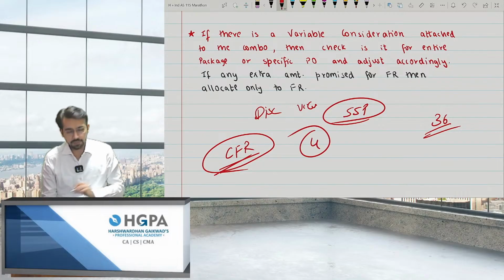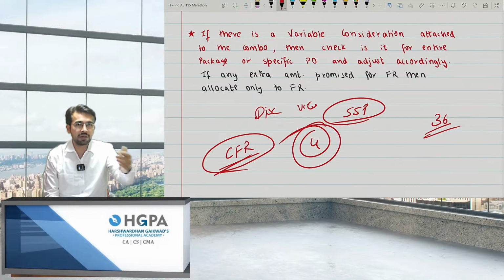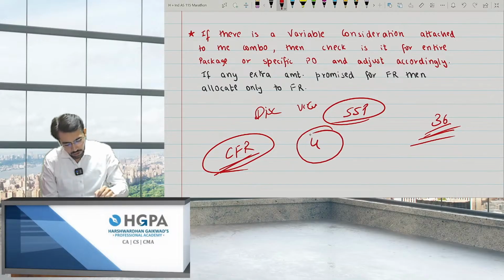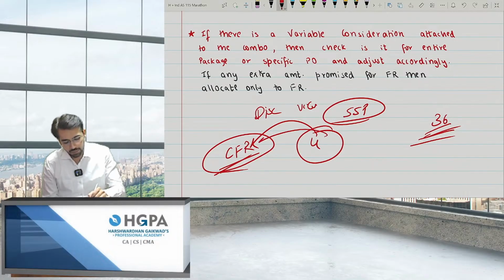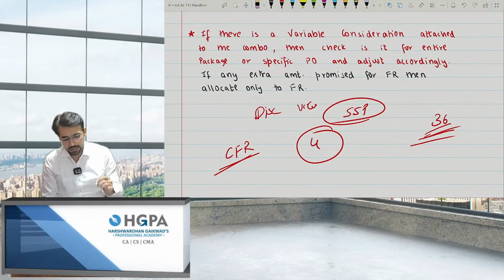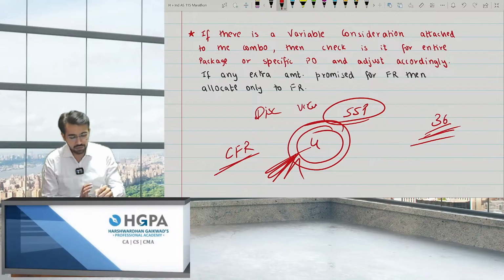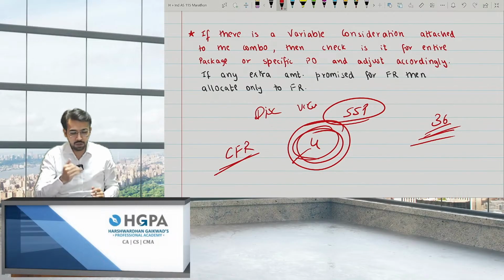Let's say 4,000. So this 4,000 is the variable consideration. It was not fixed in the agreement, right? 36,000 was only the amount. But can I say this 4,000 is only for FR, not for any other subject. So this 4,000 will only be allocated to FR. But let's say you told that, sir, we want to pay 4,000, but for the entire subjects, we are satisfied with all the subjects. I want to pay 4,000 to all. So I can say 4,000 will be allocated to all the products and not only for FR, right?